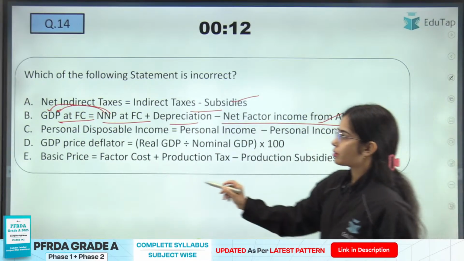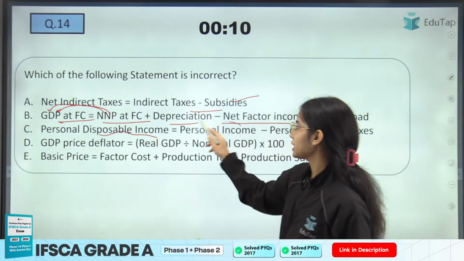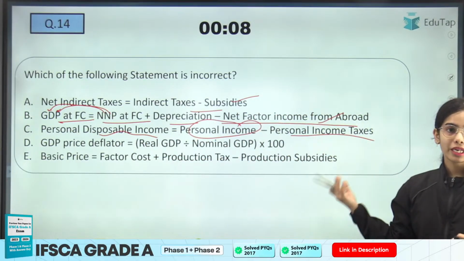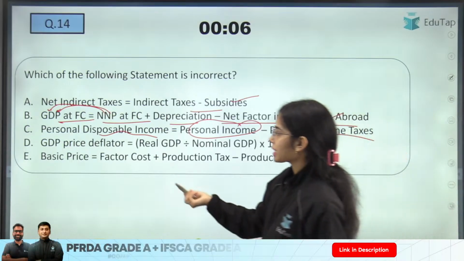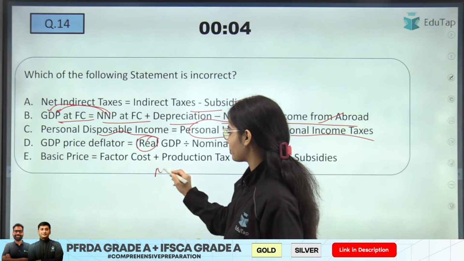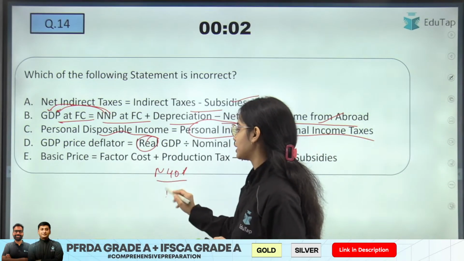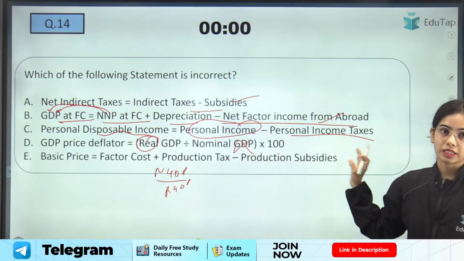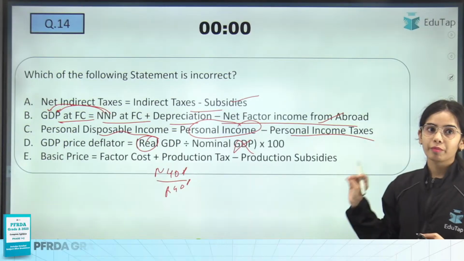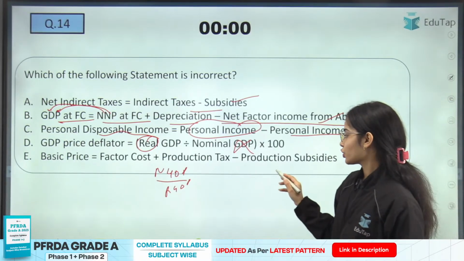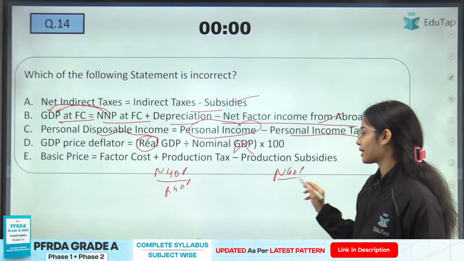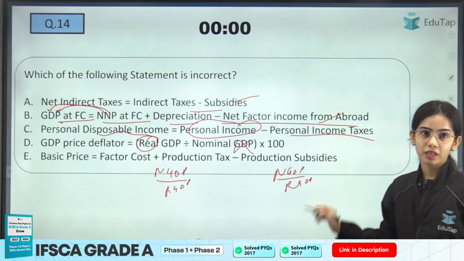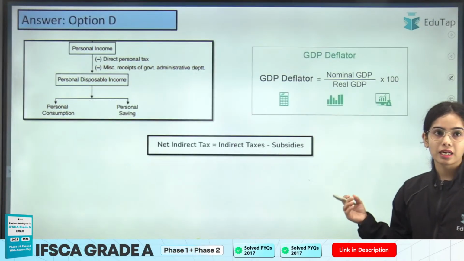So this is also correct. Personal disposable income is your personal income minus the personal income taxes or direct taxes. GDP price deflator is your nominal GDP divided by the real GDP. So this is wrong. The fourth one is wrong. The D is the incorrect statement, because the GDP deflator is your nominal GDP divided by the real GDP. Okay. So the 14, D is the answer here.